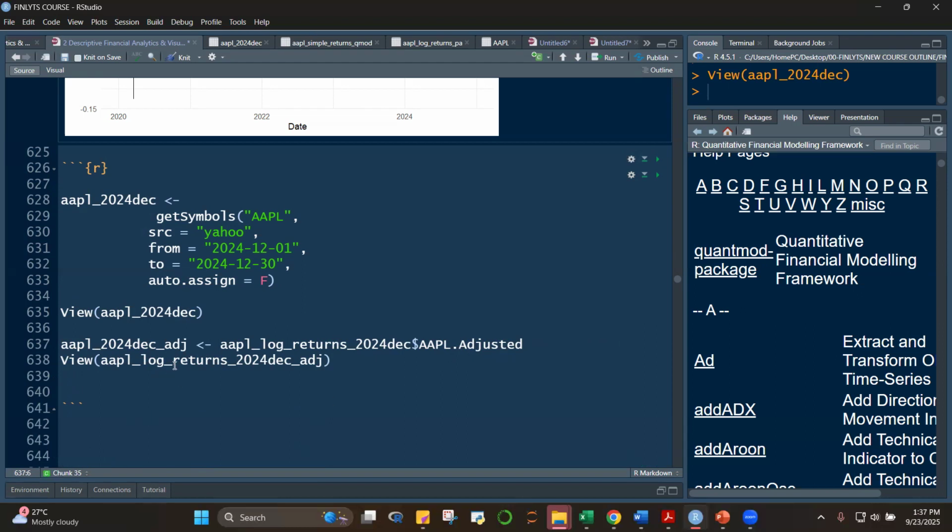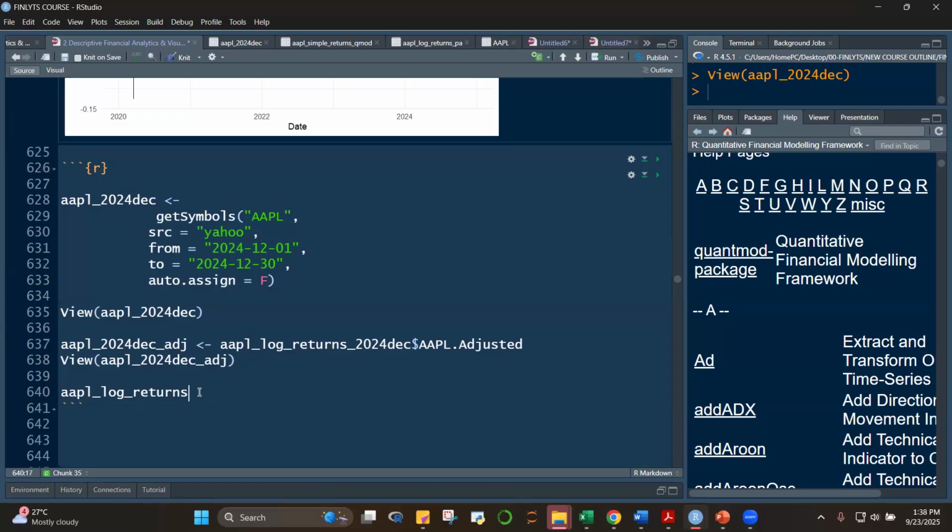Okay. And then I'm going to copy this. Okay. And then view. Apple 2024 December adjusted.